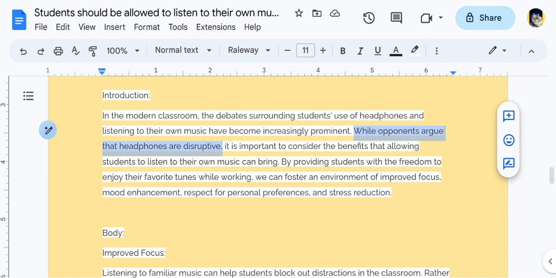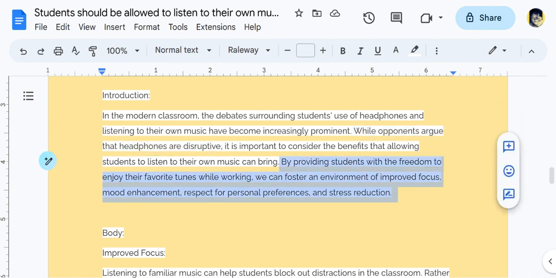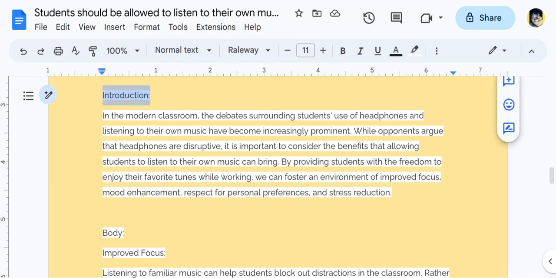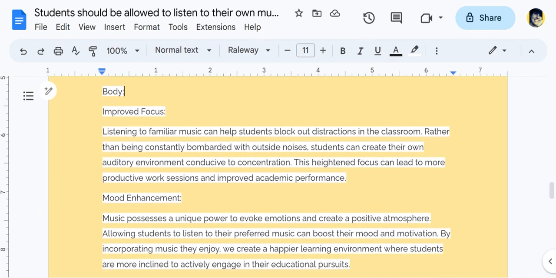While opponents argue that headphones are disruptive, then they come back with, it's important to consider the benefits. I appreciated that ChatGPT brought in the counter argument within the introduction. And again, we definitely have a clear direction with a clear thesis. Also notice, Right Writers, I left the outline that ChatGPT provided when it constructed the essay. So now we're looking at the first body paragraph, which is focused on improved focus. Let's take a look at that paragraph.